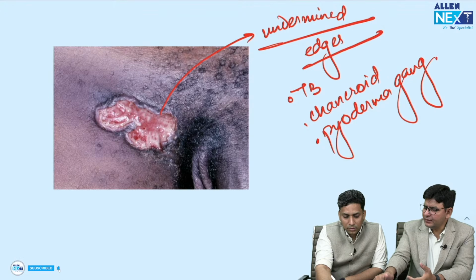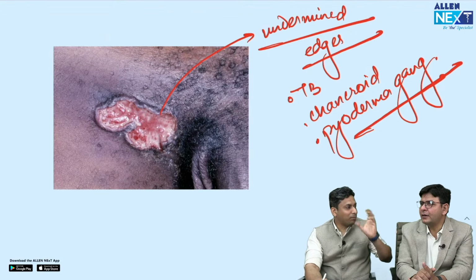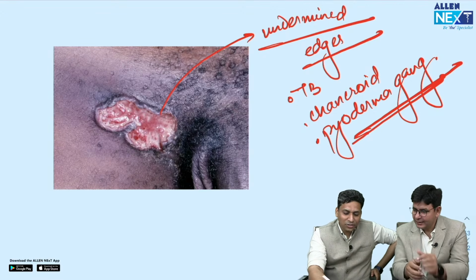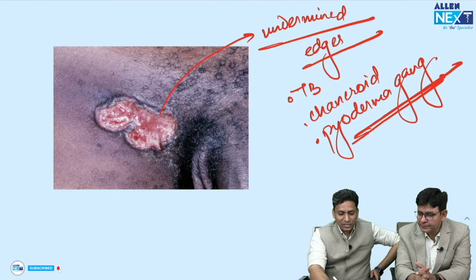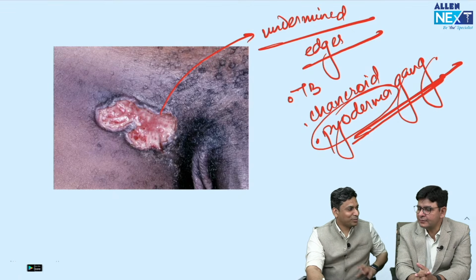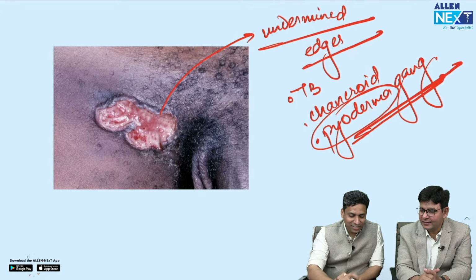This I suppose is done by this Pseudomonas. No, that is ecthyma gangrenosum. This is pyoderma gangrenosum. This is a type of neutrophilic dermatosis. Okay. So this is again a misnomer. Pyoderma. It seems like it is infective, but this is a non-infective condition.